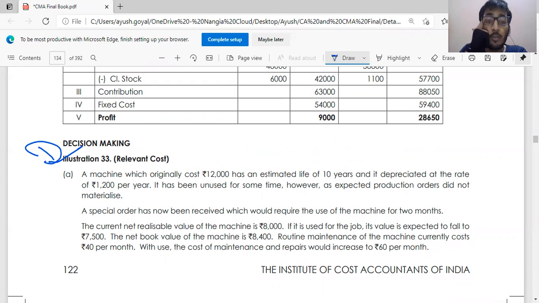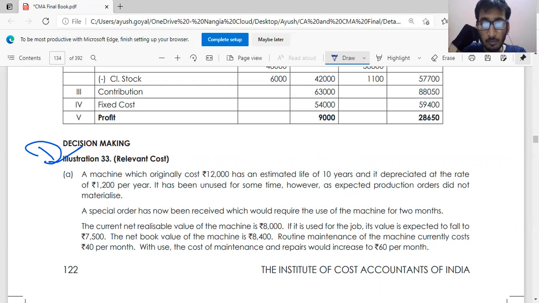So a machine which originally cost 12,000 has an estimated life of 10 years and it is depreciated at a rate of 1,200 per year. Okay, this is related to relevant cost. It has been unused for some time. However, as expected, the production order did not materialize.